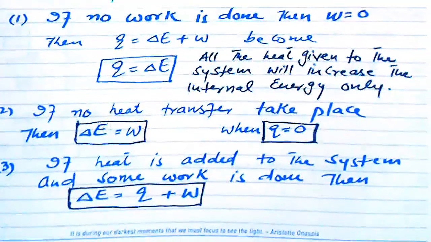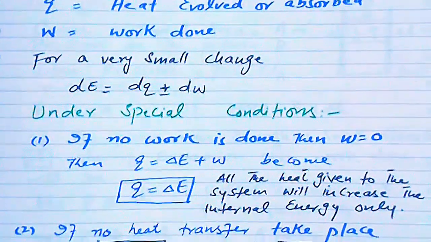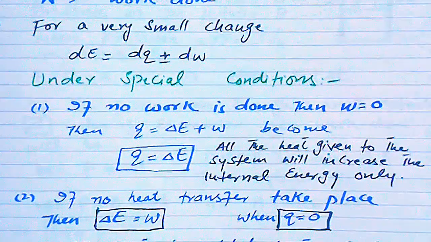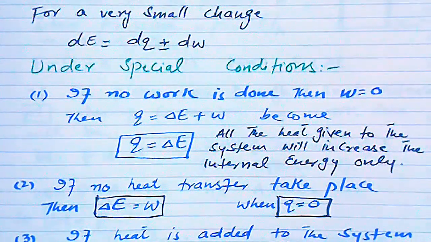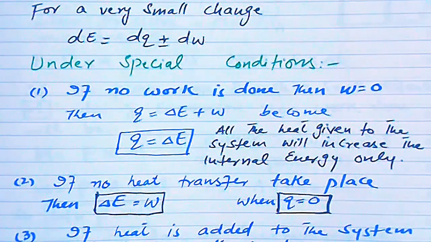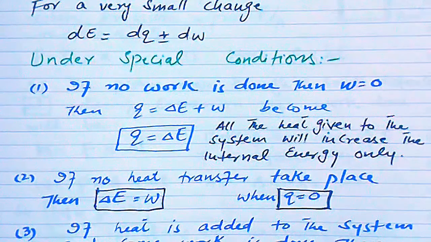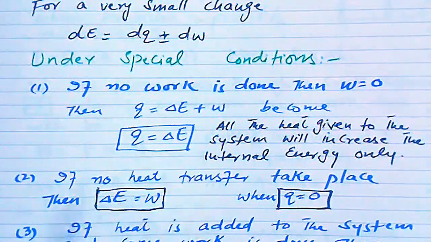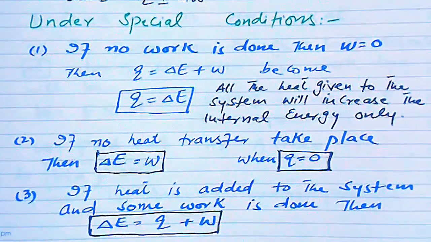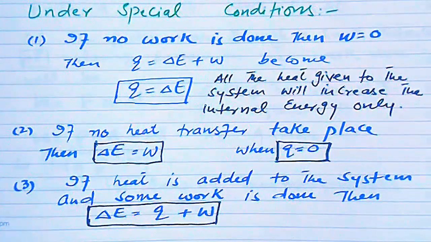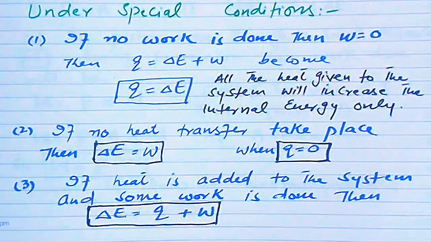The second condition is, if no heat transfer takes place, then in the first law of thermodynamics, Q will be equal to 0. The heat supplied will be equal to 0. Then delta E will be equal to W. And the third case is, if heat is added to the system and some work is done, then delta E will be equal to Q plus W. That is, the increase in the energy of the system is due to the heat along with work done. So all these three conditions are different forms of the first law of thermodynamics.